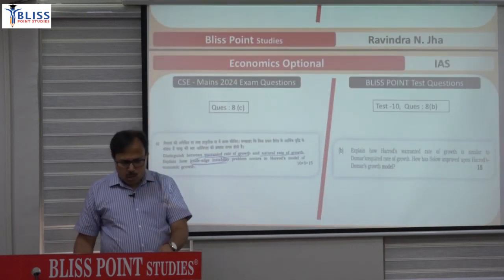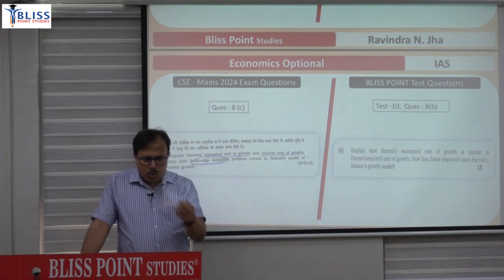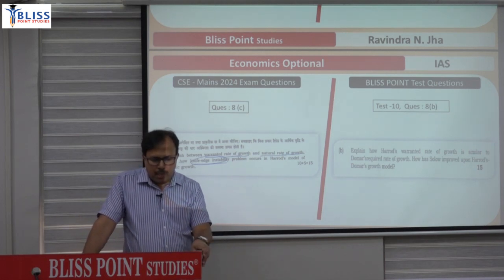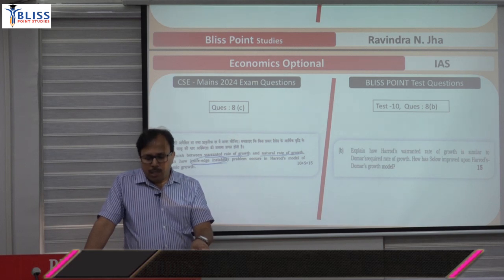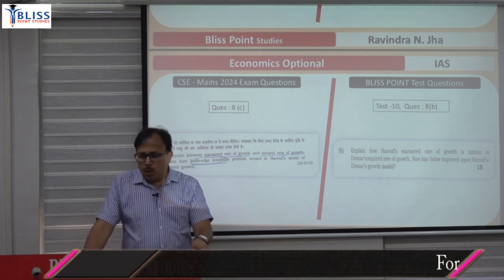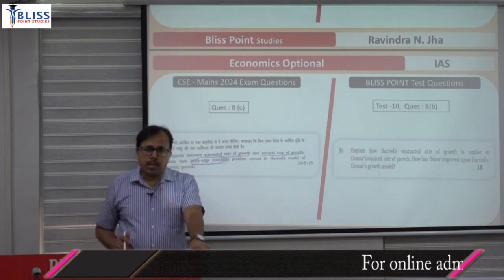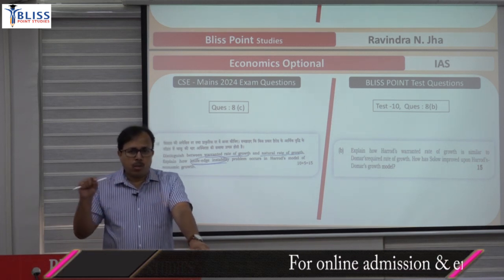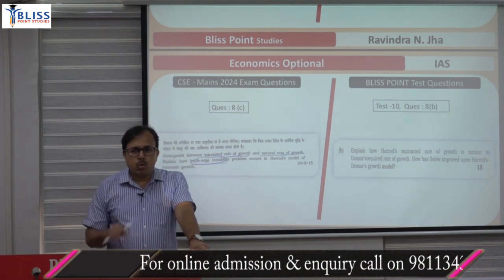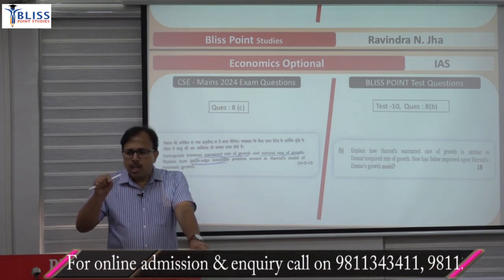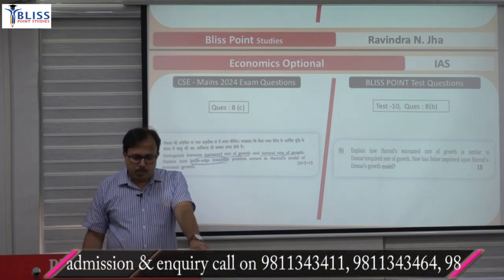And the last one question was the Kuznets inverted U hypothesis, but not in the category of environment. It was basically about inequality: how inequality and growth are related. Initially, in the process of growth, inequality will rise and then inequality will reduce. So give the reason for rising inequality and the reason for declining inequality.